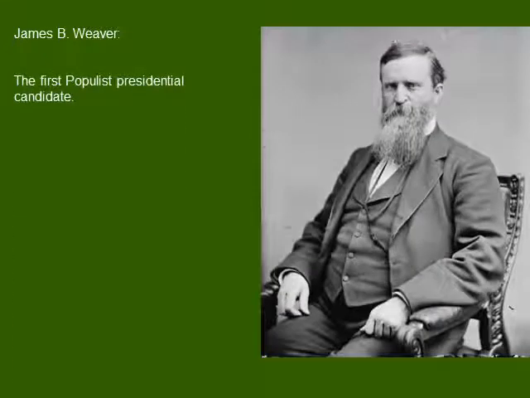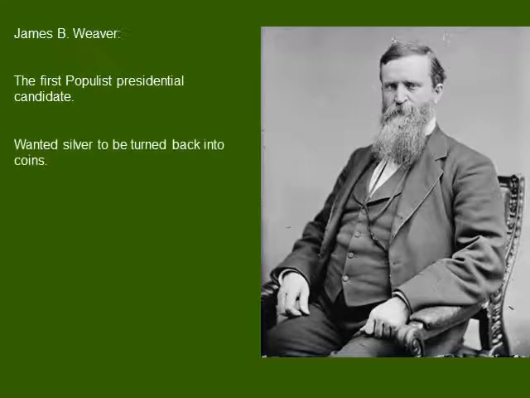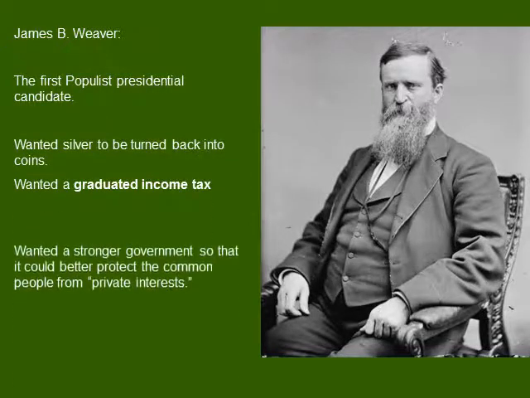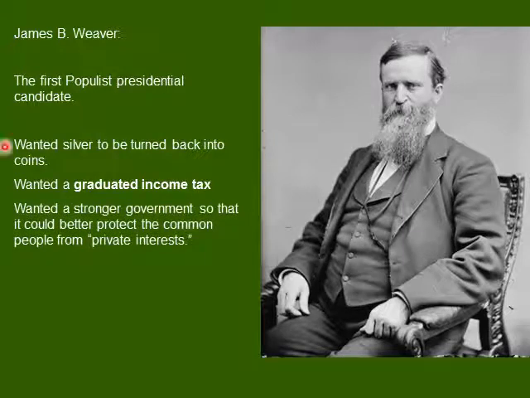So the first populist presidential candidate is named James Weaver, and we can learn a little bit about the populists by taking a look at his platform and what he stood for and what he argued for. First of all, he wanted silver to be turned into coins. He wanted to increase the money supply, the issue we talked about. He wanted a graduated income tax. Basically, that means he wanted people who made more money to pay higher taxes.